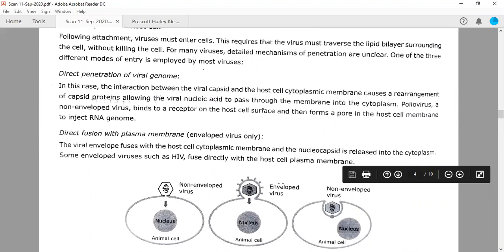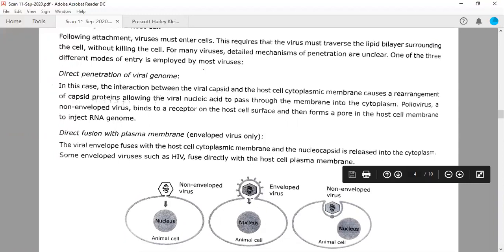But if it is an enveloped virus, where is this envelope coming from? It is coming from the plasma membrane only. So if this enveloped virus binds with an animal cell, its membrane portion will fuse with the plasma membrane.